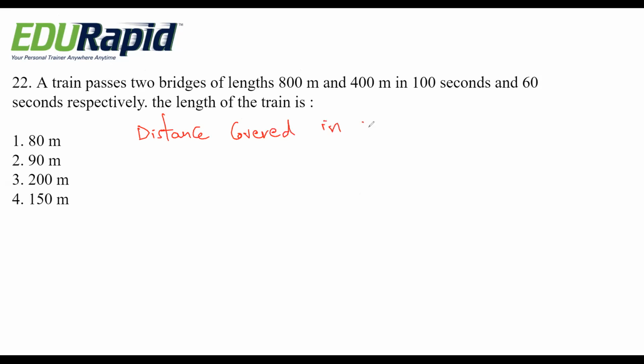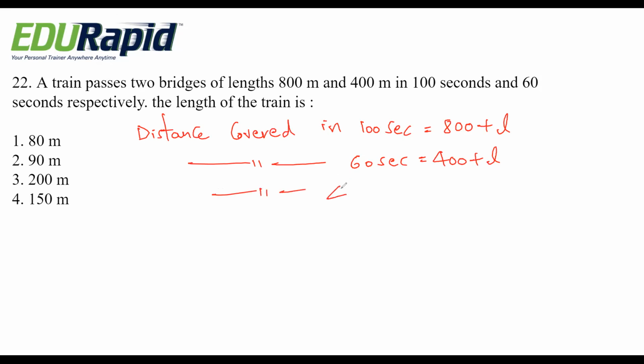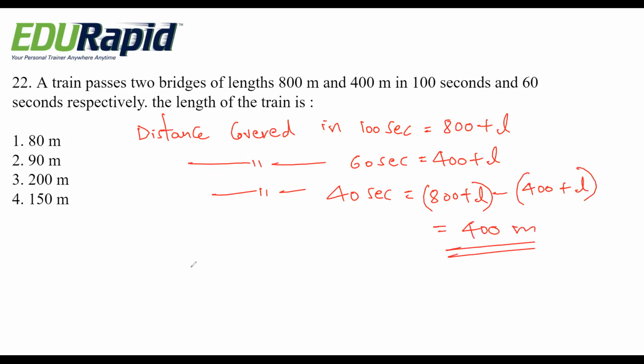Here, distance covered in 100 seconds is 800 plus L, and distance covered in 60 seconds is 400 plus L, and distance covered in 40 seconds is, 100 minus 60, that is 800 plus L minus 400 plus L, which becomes 400 meter, and speed is 400 by 40, meter per second, that is 10 meter per second.